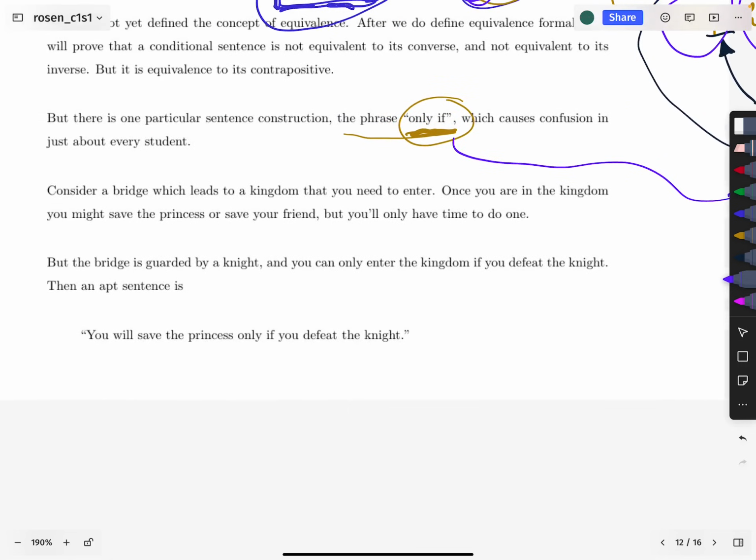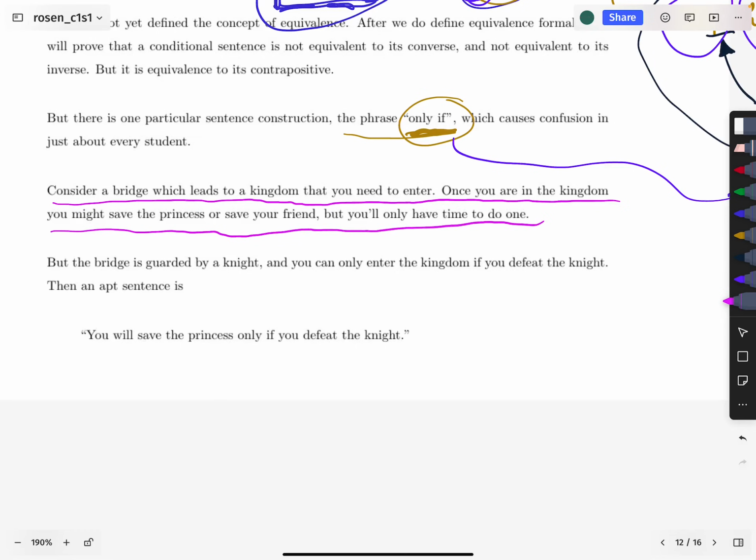And so let me try to give you an example that maybe makes this make a little more sense than what your instincts might tell you. So let's imagine a scenario in which there is a bridge that leads to a kingdom and you need to enter the kingdom. Once you're in the kingdom, you might save the princess or save your friend, but you only have time to do one of these.